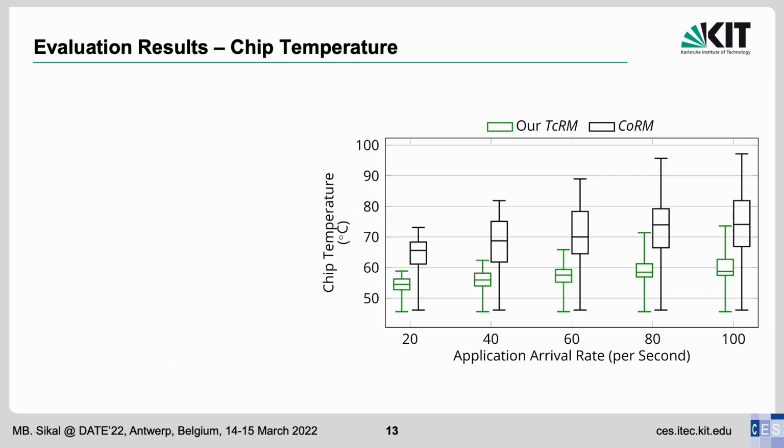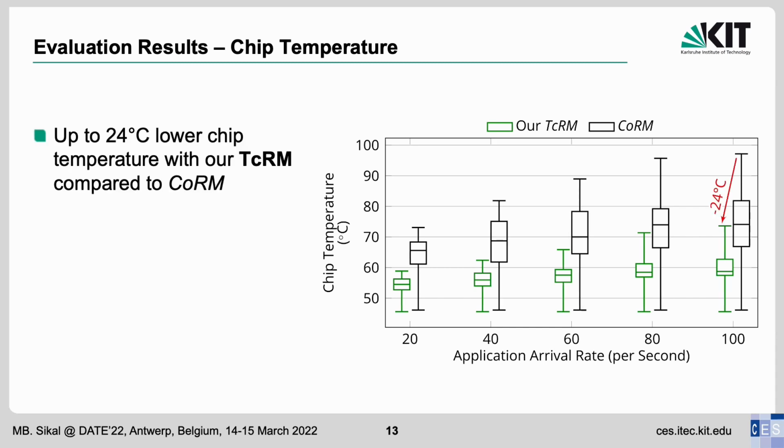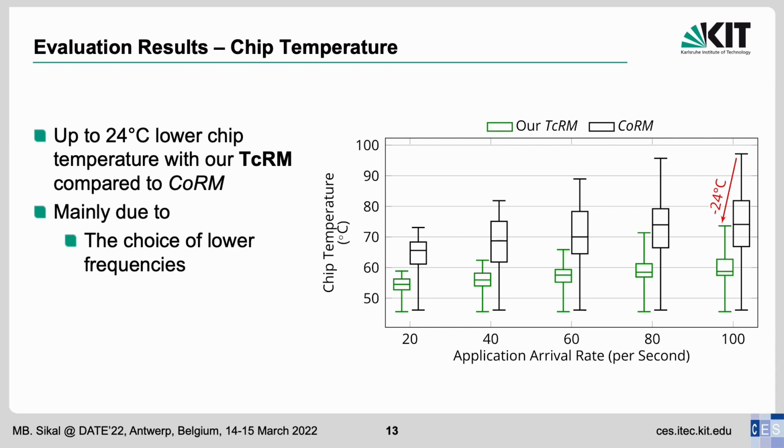In terms of chip temperature, TCRM results in a lower temperature at all arrival rates, with up to 24 degrees Celsius difference compared to CoRM. This is mainly due to the fact that our technique chooses lower frequencies and also tests more thread-to-core mapping options that further minimize temperature.